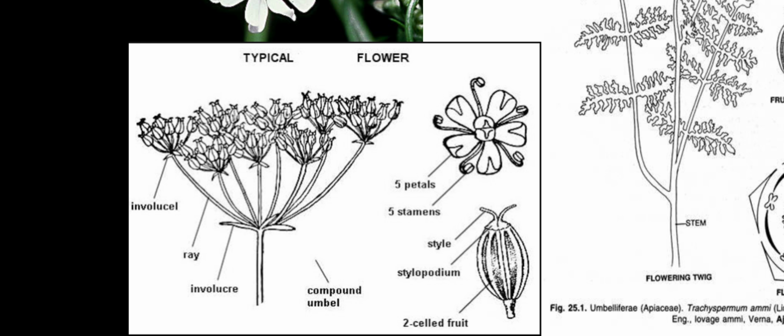On the right side below is the fruit, that is a two-celled fruit, which is also called a schizocarpic fruit. It shows the presence of a special structure, a disc, which is present at the top of the ovary, that is called a stylopodium, and the prolongation of this stylopodium is nothing but the style. So this is the typical flower of Coriandrum.